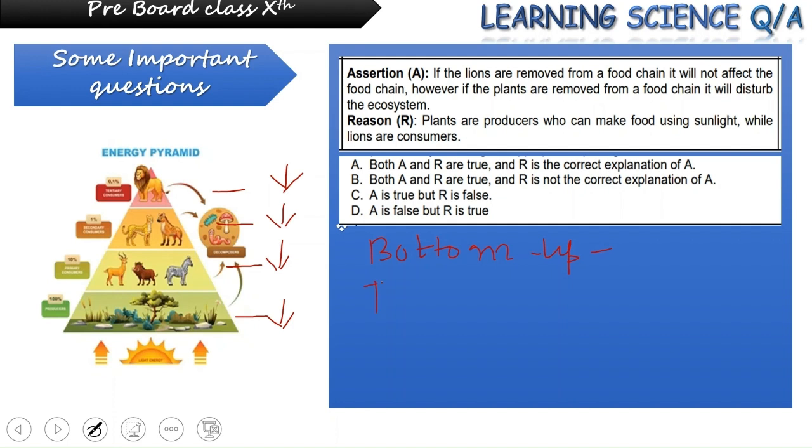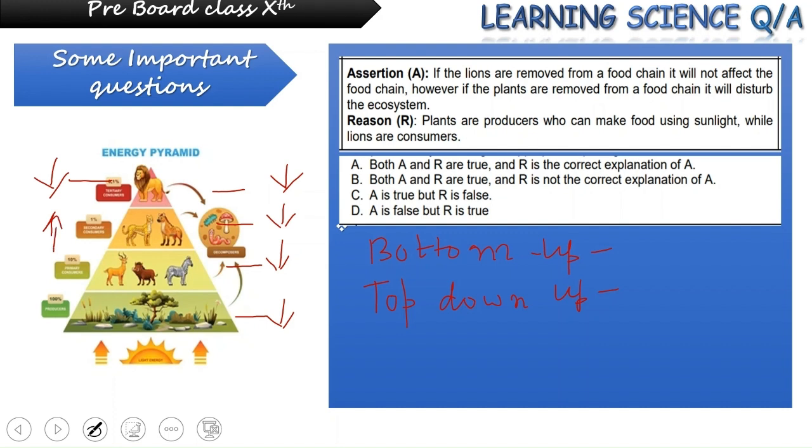Another type of control is top down control, which tells us when, because of any environmental or human interference, we disturb the top level, which is mentioned in our given question. So, we have disturbed the top level, we have removed lions from the food chain. In this way, removal of the lions, that means the number of lions has decreased, will automatically result in the increase in the next lower level.